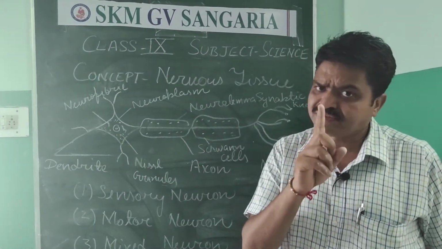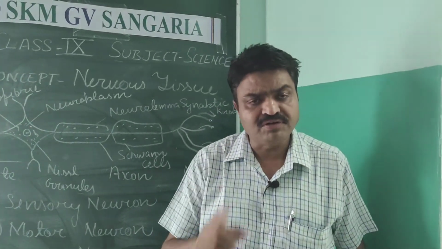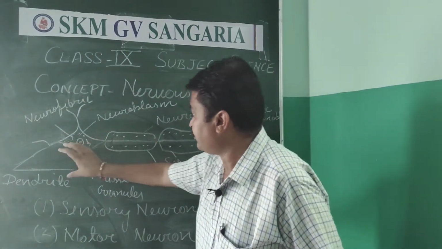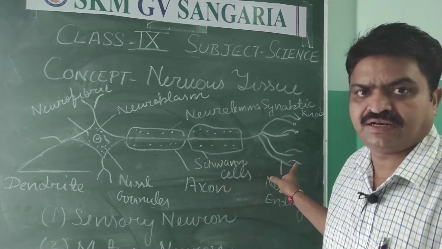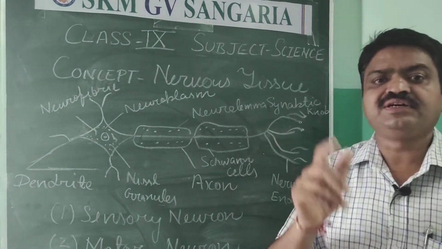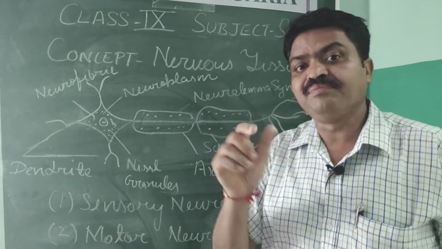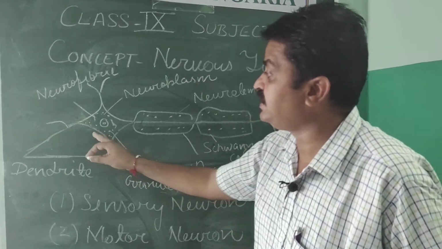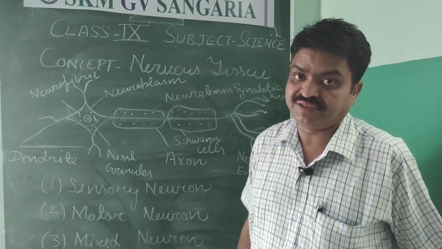This tissue has nerve cells. So it is the tissue that is made up of nerve cells. Now what is the nerve cell? Nerve cell is the cell that makes the nervous tissue, and it has three main parts.